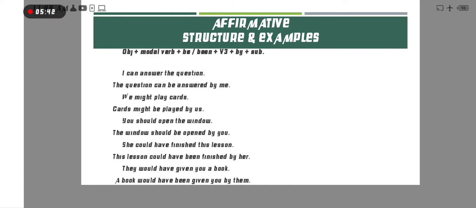Third example: you should open the window. The window, the object, should be opened by you.